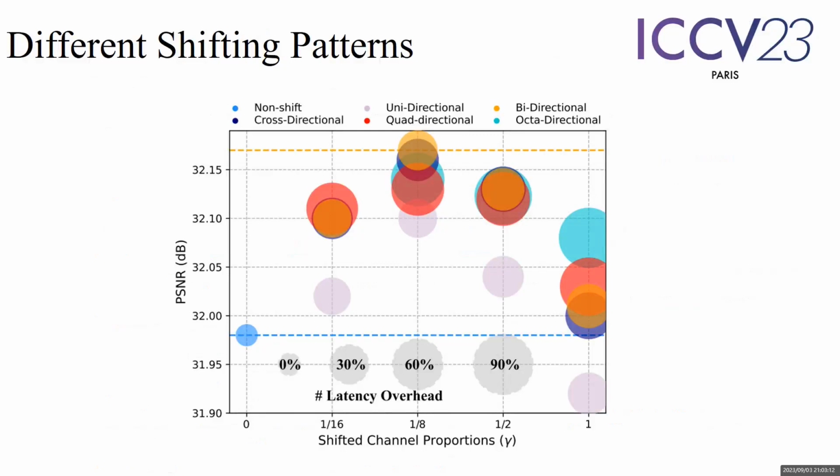Interestingly, our observation contradicted initial intuition. For instance, the bidirectional shifting, covering only 2 directions, exhibits better performance compared to the octa-directional shift, which covers 8 directions. However, it is worth noting that the latter incurred high latency overhead.